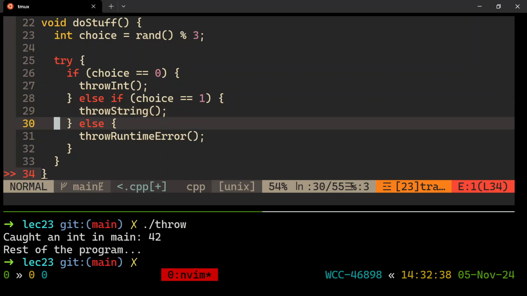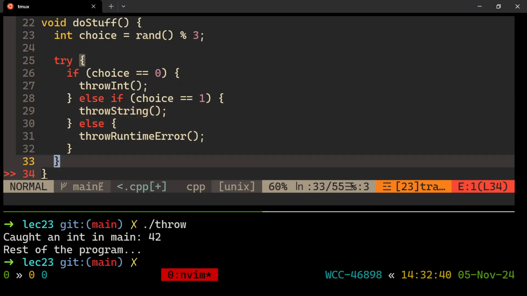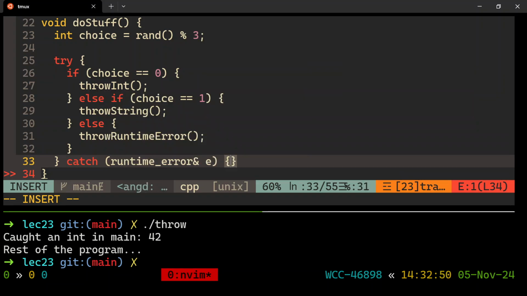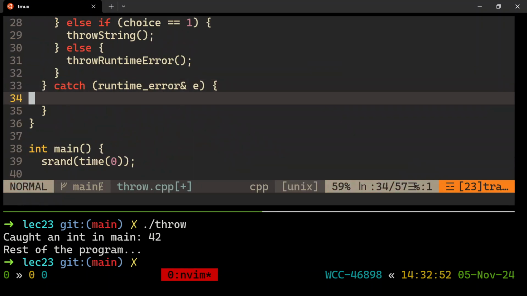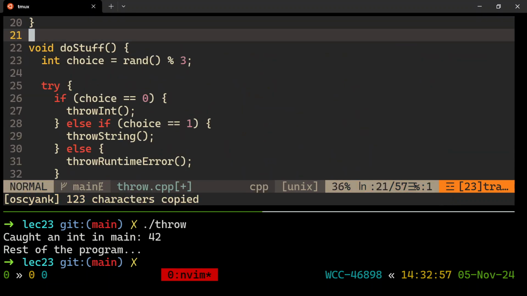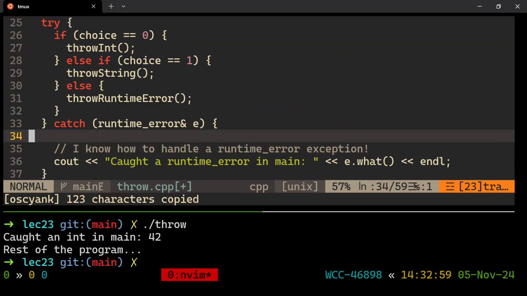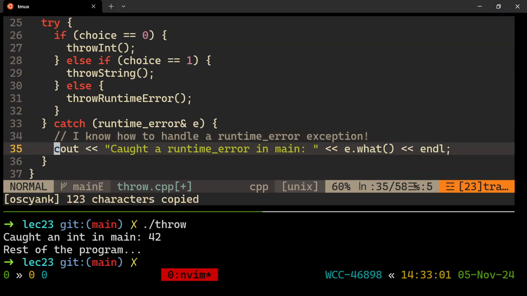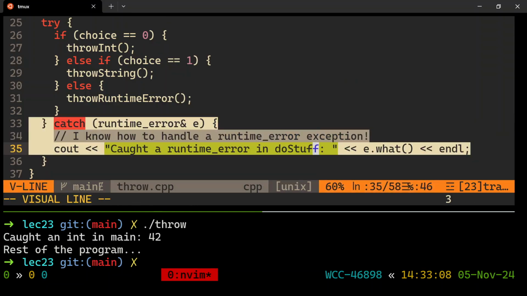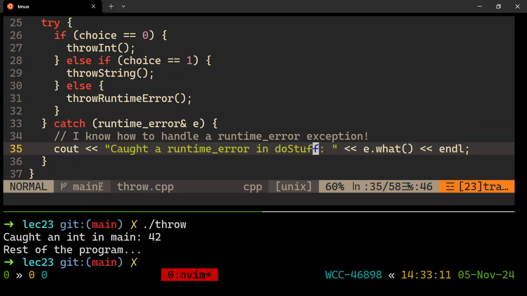I can add another try catch, all right? Let's say that if something bad happens and it's a runtime error, I know how to catch it right here and do stuff. Runtime error. You don't have to go to main. I know how. And so this catch block right here is you exclaiming to the world, again, I know how to handle a runtime error. And I know how to handle it right here, up here, closest to the problem. See that? Choose me, pick me, okay?